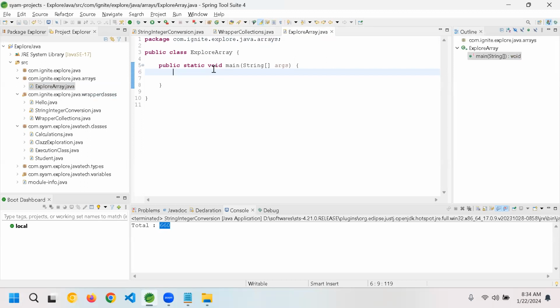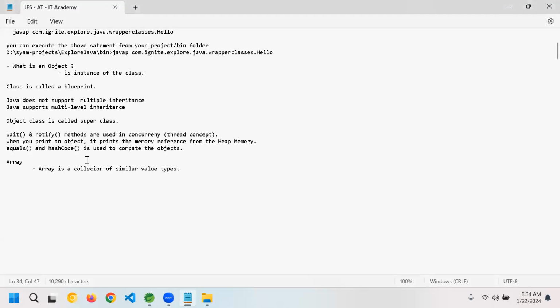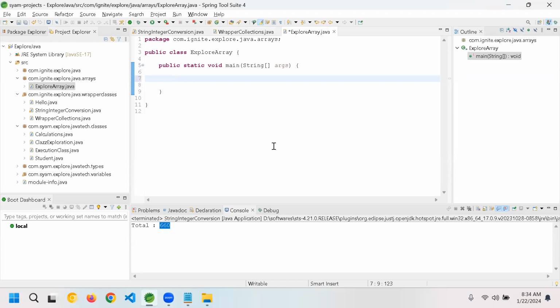What is happening is you're taking one data type inside your programming language and trying to give an example. I want a normal example. Give me an example, whichever you feel. What is an array? Array is a collection of similar values. Give me an example. What is a collection?